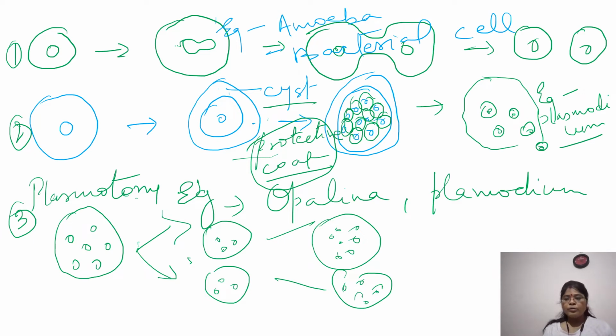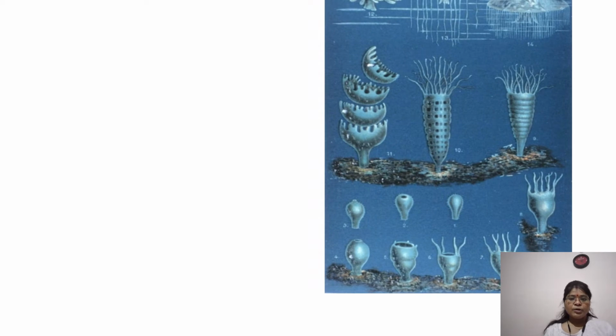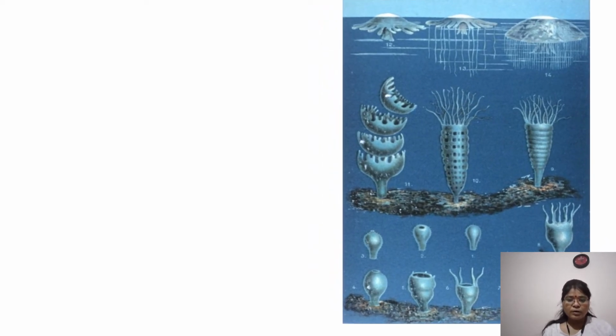Now moving on to the case of your transverse fission, which we call strobilization. Now as you can see here in the diagram, this is an example. The best example in this case is your Hydra, and the best example in this case is your tapeworm.